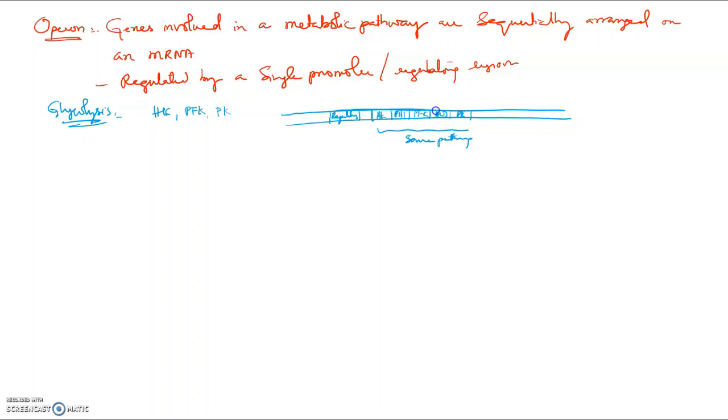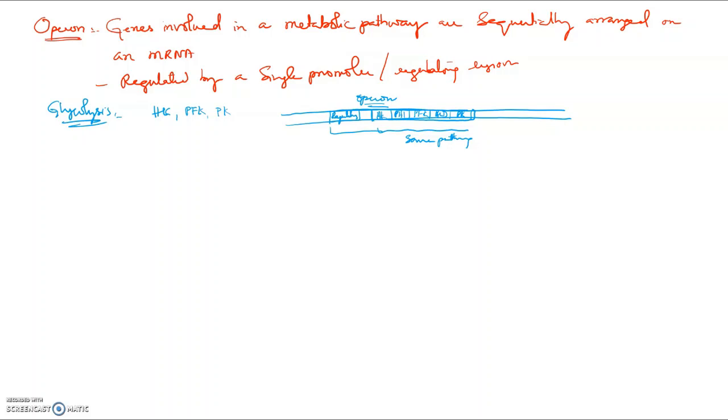This regulatory sequence and these genes which code for different enzymes of the same pathway are called an operon. So what is there inside an operon? Enzymes of the same pathway are in a linear order, regulated by a regulatory sequence. That is an operon.